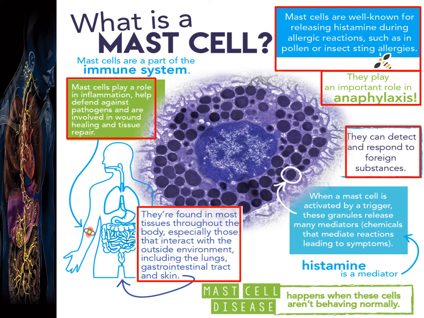What happens? Histamine is a mediator. So when a mast cell is activated by a trigger, the granules that are present in the mast cell release many mediators. These chemicals mediate the reactions leading to the symptoms. Those symptoms may be inflammation or anaphylactic shock. So depending on the chemical mediators released from these granules of the mast cell, we can say different types of symptoms are elicited.